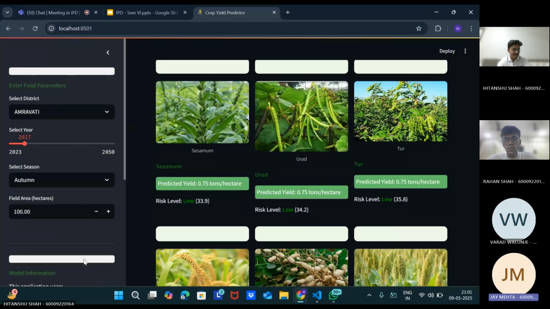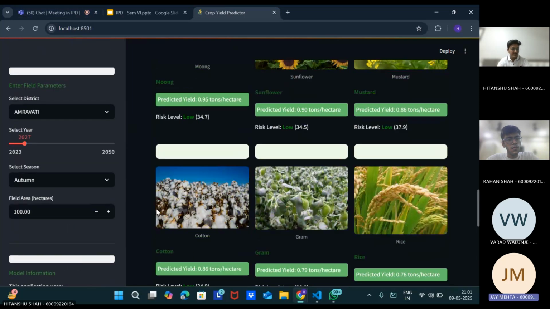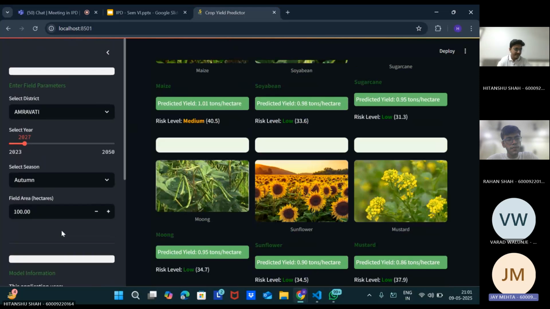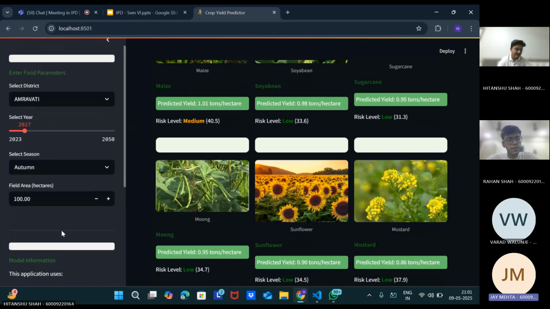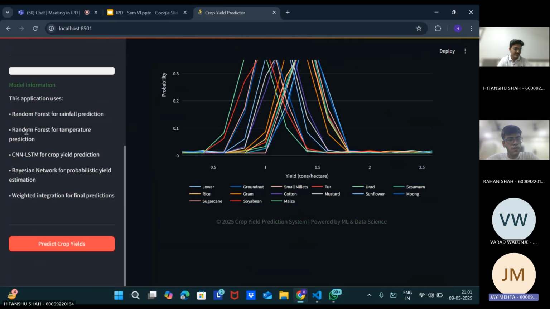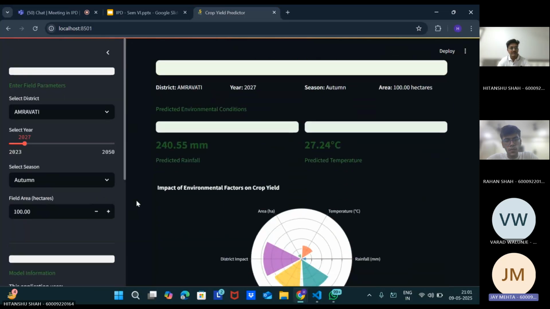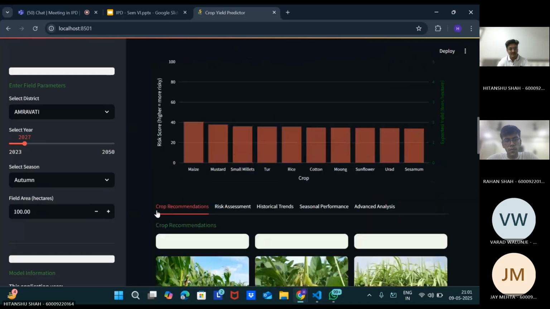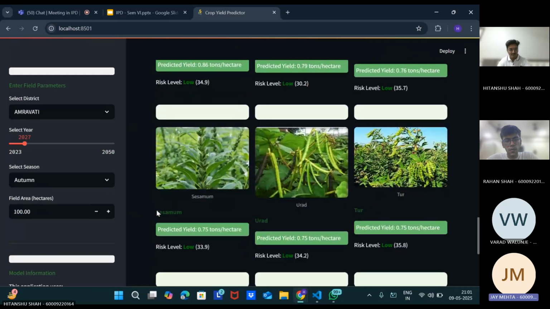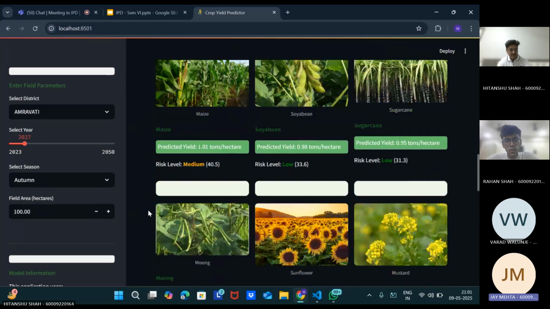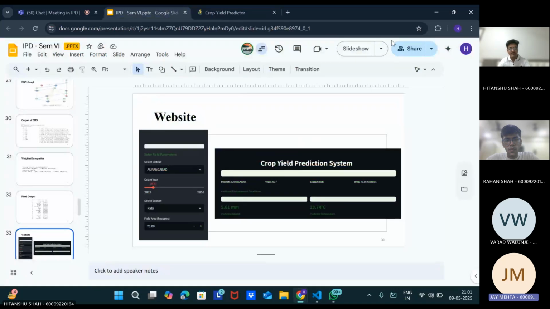This is the website which we've created for the front end. So the farmer can very easily put the year as the input, the season, the number of hectares for the area, and easily get the crop prediction for each and every crop. So accordingly, whichever crop has the highest yield, the farmer can choose to grow that. Next.